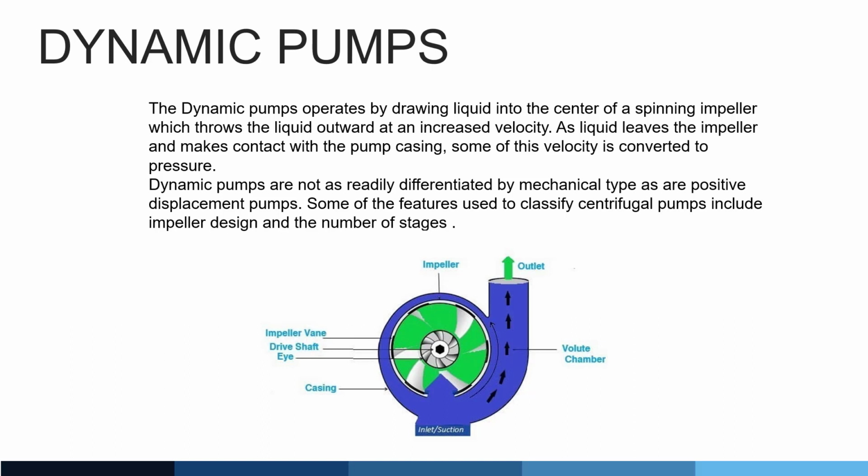You can see the pictures of dynamic pumps, which is a centrifugal pump having the impeller at the center. There is an inlet, where water goes in at the eye of the impeller. You can see the outlet. Then there are the volute chamber, casing, impeller vane, drive shaft, and eye.